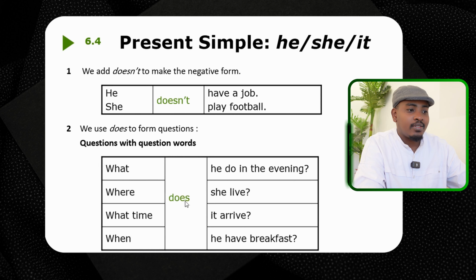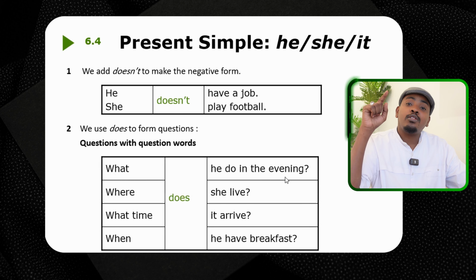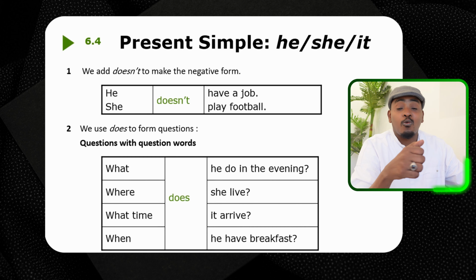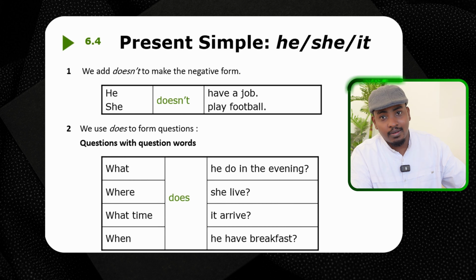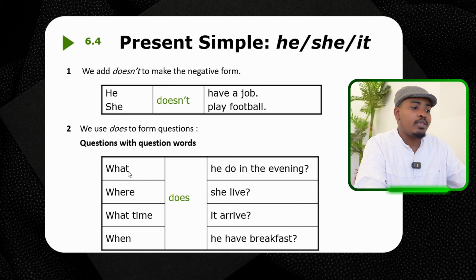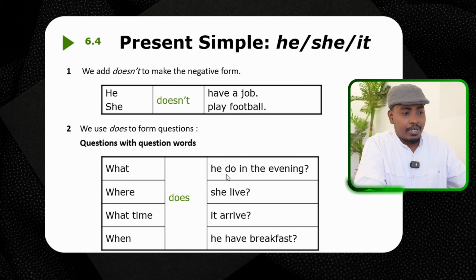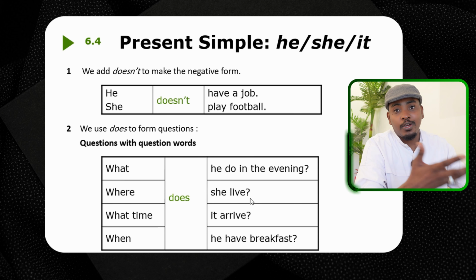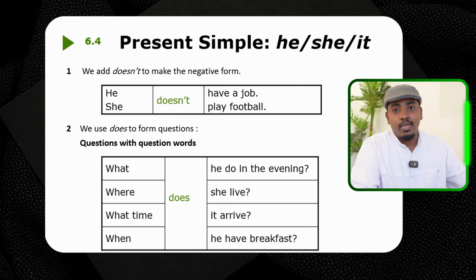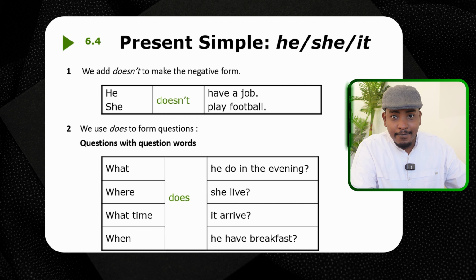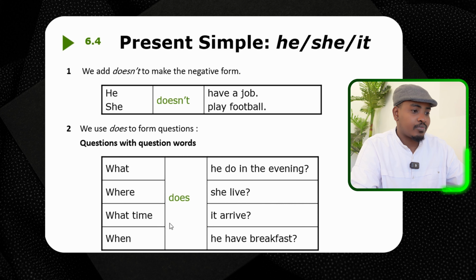What does he do in the evening? So, like, what do you do in the evening? What does he do in the evening, right? Also, what does she do in the evening, for example? Where does she live? You can say she lives in Saudi Arabia.